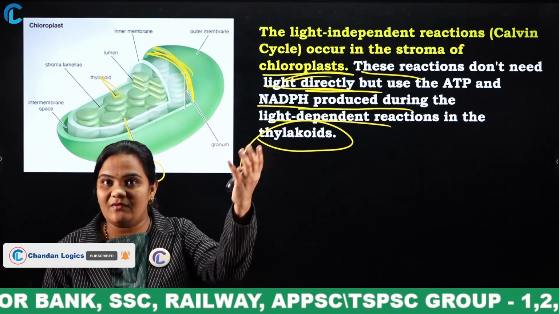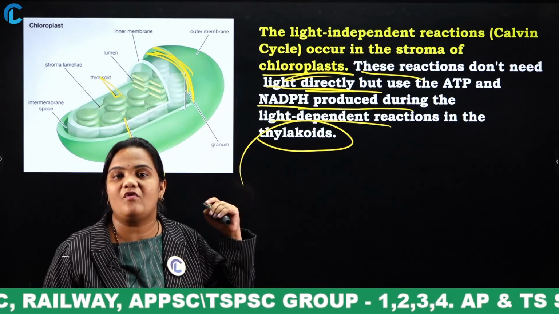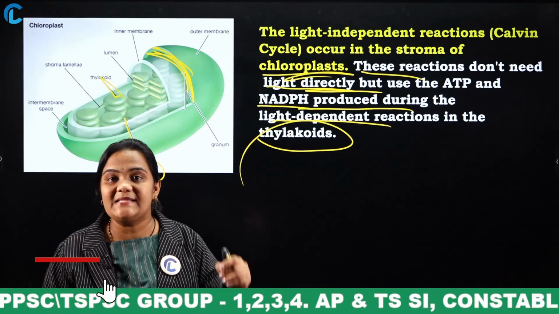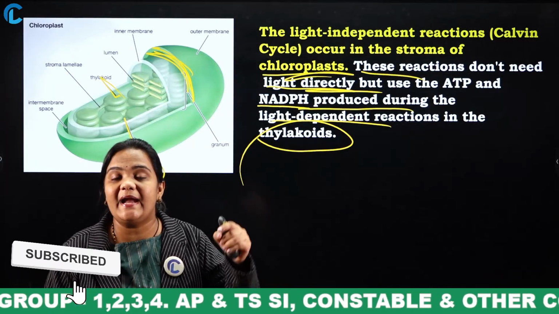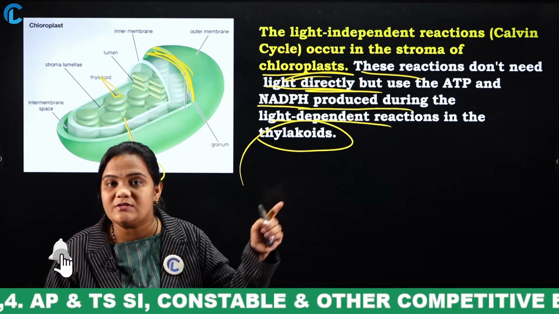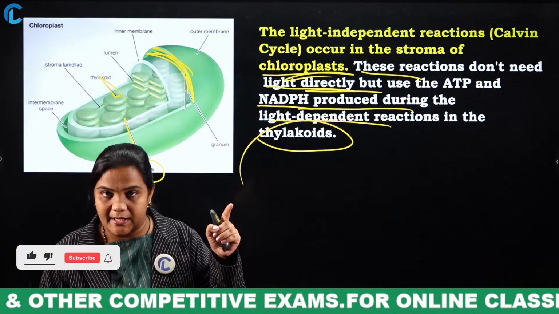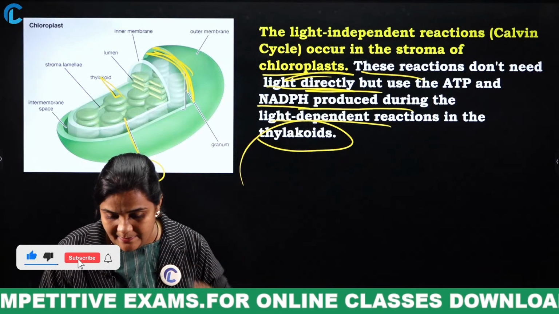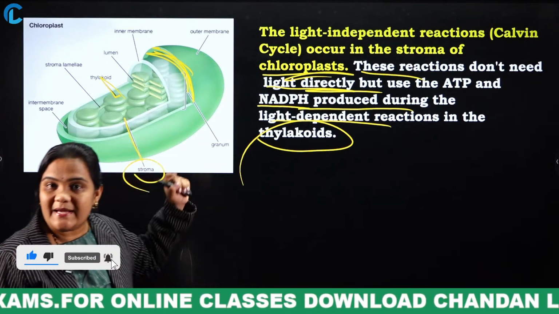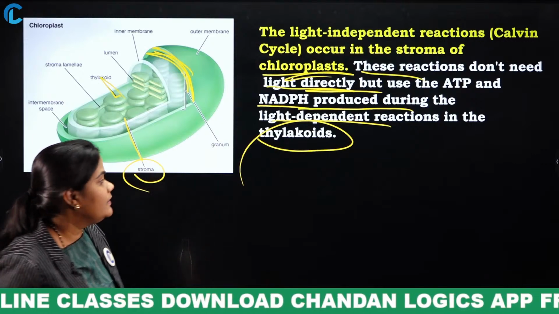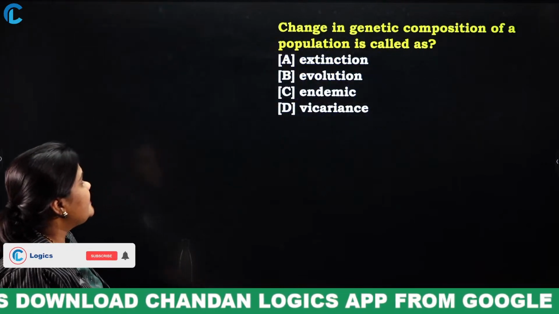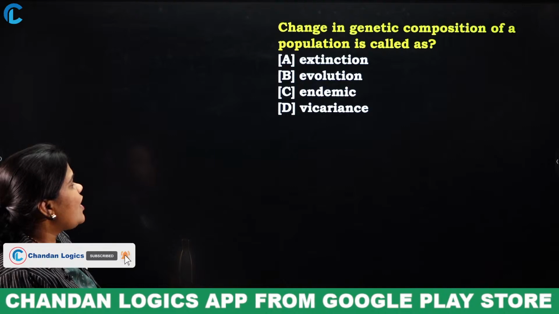When sunlight falls on the thylakoid membrane, they synthesize ATP and NADPH, adenosine triphosphate and nicotinamide adenine dinucleotide phosphate. This will be utilized by the stroma. Clear? Next.